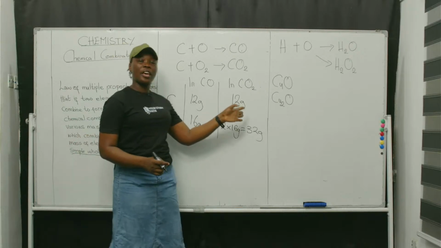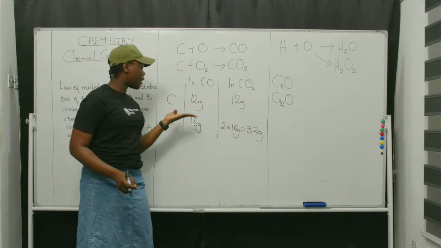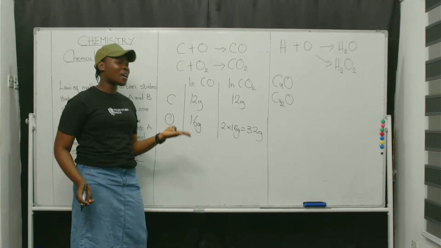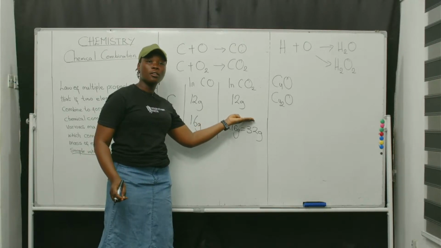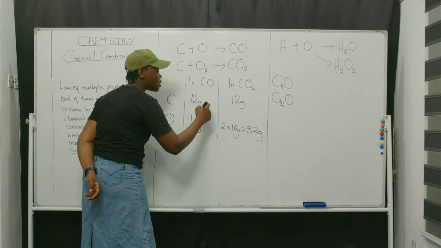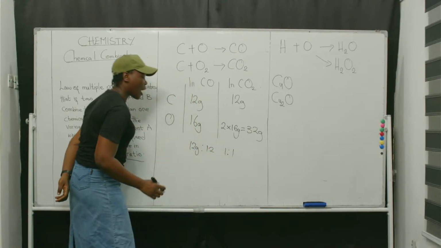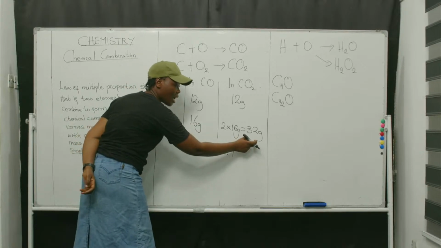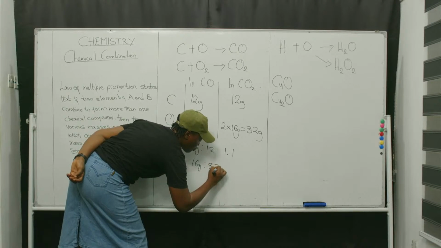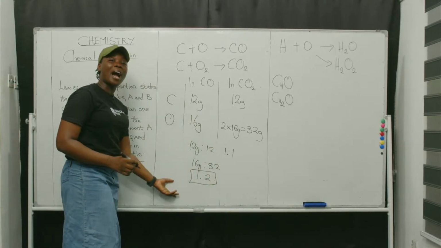Several masses of A, here it is oxygen, will combine with a fixed mass of B, which is carbon here, in simple whole number ratio. So we can see here that since this is 12 to 12, that is 1 to 1. This is 16, and this is 32. So 16 grams to 32 grams will give 1 to 2. This is known as simple whole number ratio.